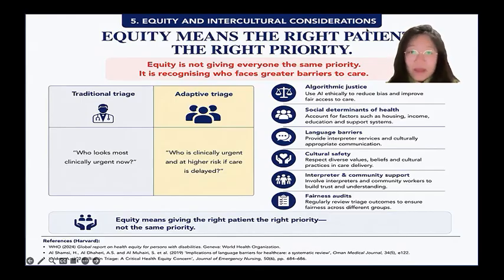Importantly, the algorithm and learning systems should also continuously audit themselves for bias, ensuring that efficiency never comes at the expense of fairness. By combining clinical need, social context, and cultural safety, adaptive intelligence can help create a healthcare system that is both inclusive and sustainable.